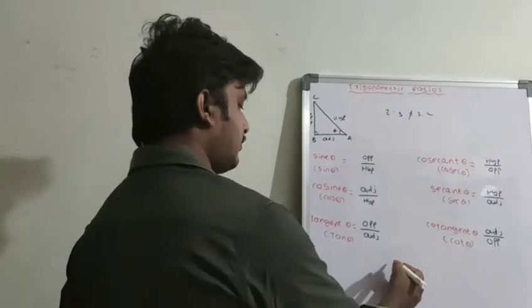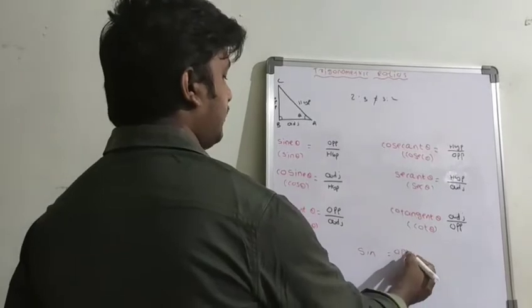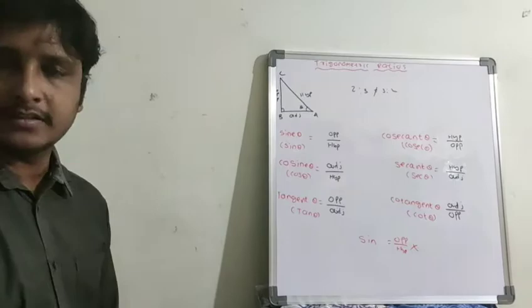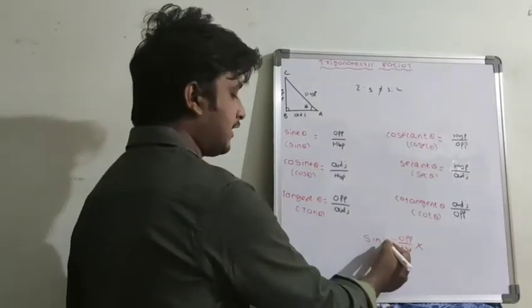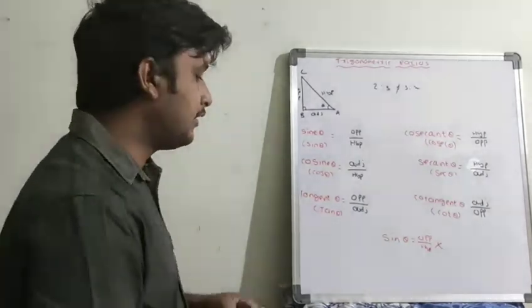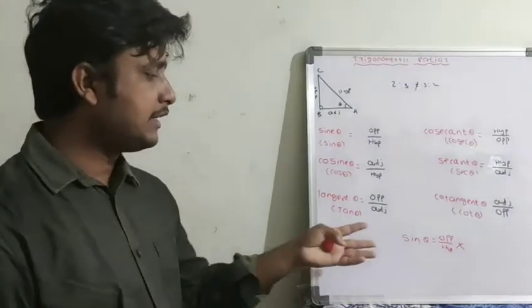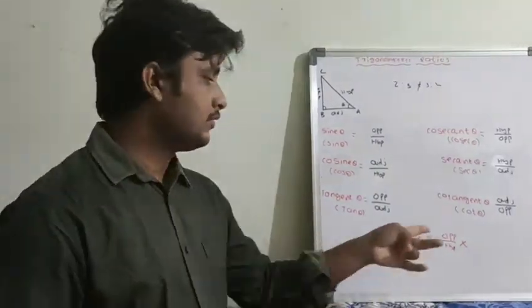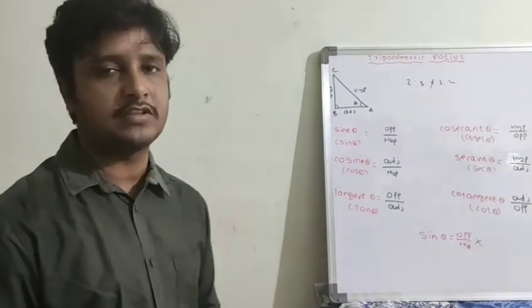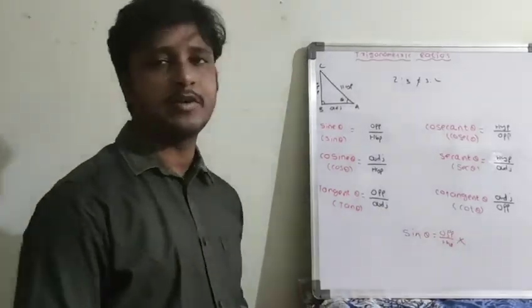And one more important thing, saying sine equal to opposite by hypotenuse is wrong, it doesn't make any sense. But because sine and the angle theta are together, we have one meaning, that is sin theta equals opposite by hypotenuse. Individually sine has no value, individual theta also has no value. So sine and theta together is called opposite by hypotenuse, and this is not multiplication. It is not sine into theta. It's a sine representing the theta. So sin theta is equal to opposite by hypotenuse.